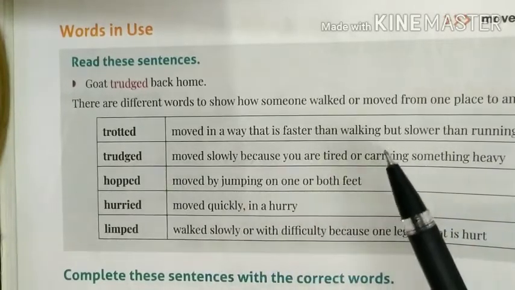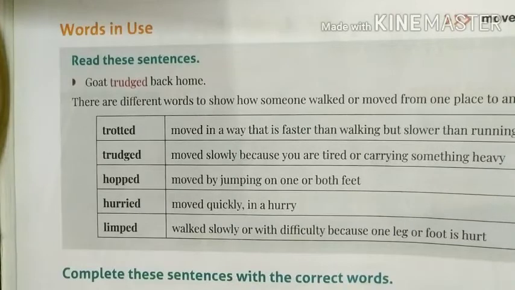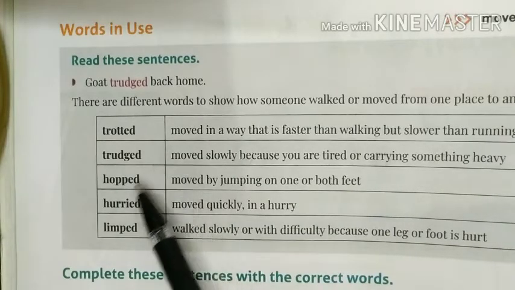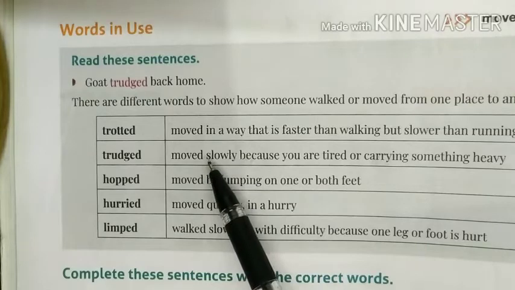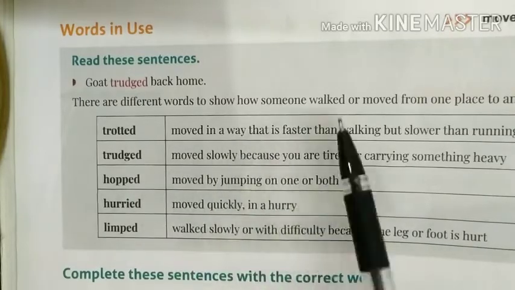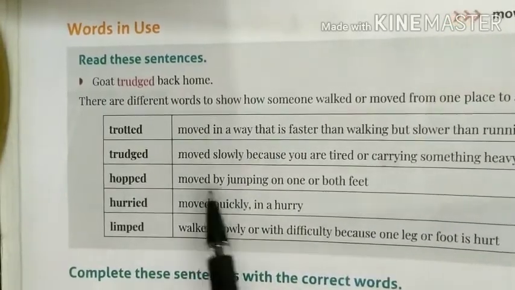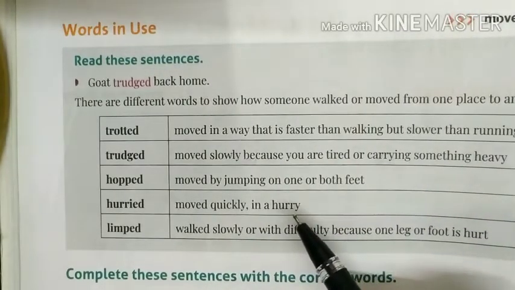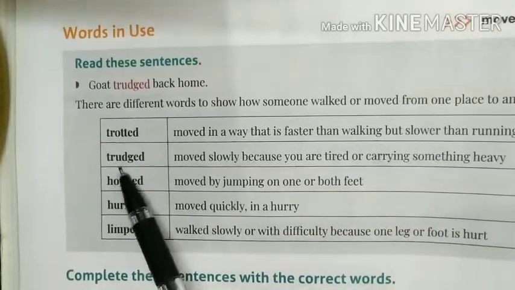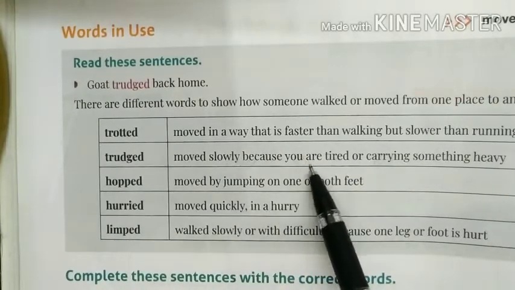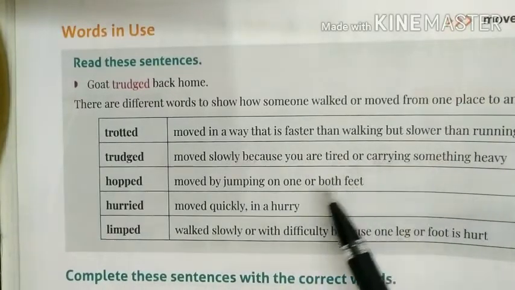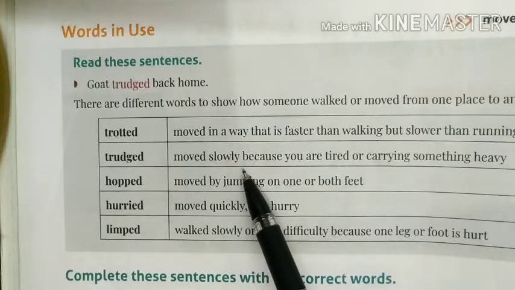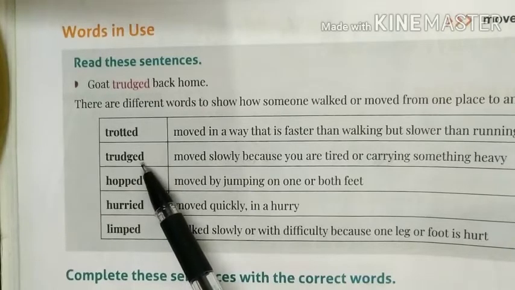So when you get late for school, you try to walk fast. Trot means to walk fast, not running, and not walking. It is somewhere between walking and running. Trudged: moved slowly because you are tired or carrying something heavy. When you are tired, you don't want to walk fast, you walk very slowly. That is known as trudging. Trudged.